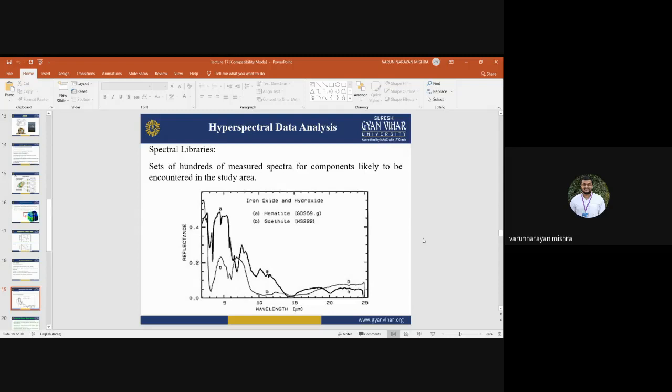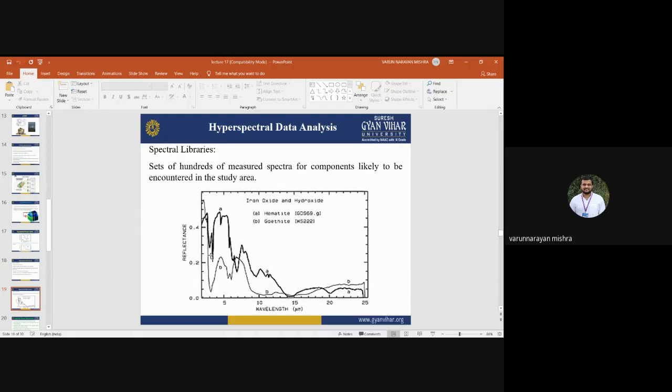Here you can see we are using iron oxide and hydroxide. For iron oxide and hydroxide, we have different kinds of spectral curves. Depending on the spectral curve, you can easily come to know what kind of mineral is there.